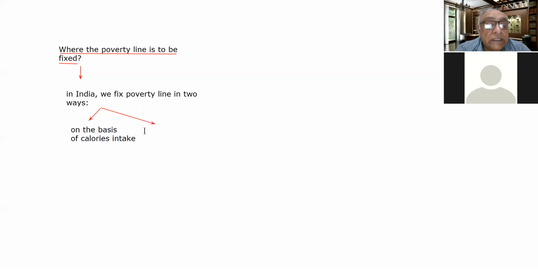And the second is on the basis of income. So these are the two parameters to determine the poverty line in this case.